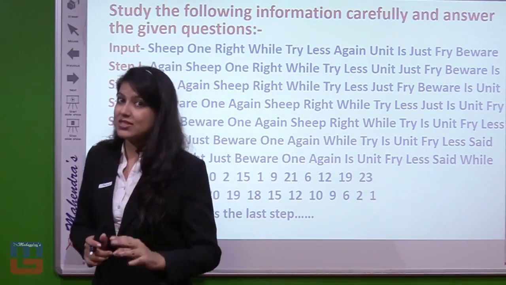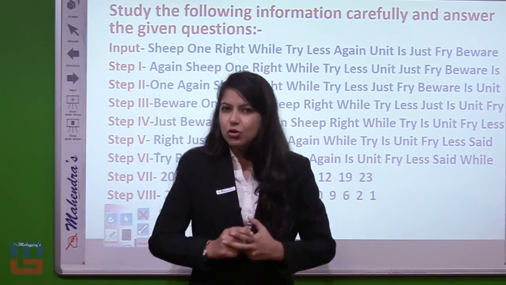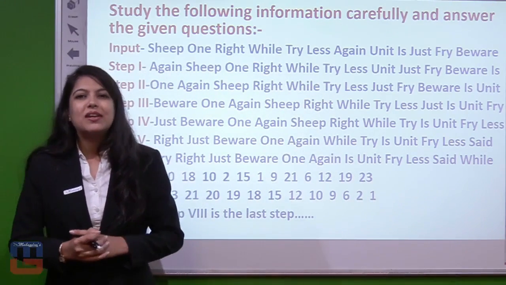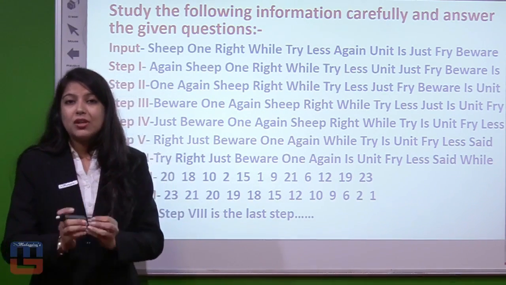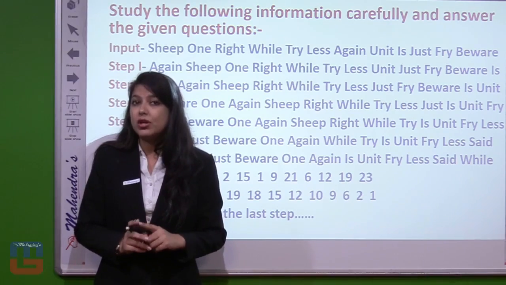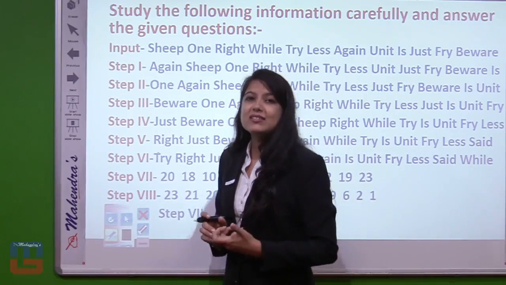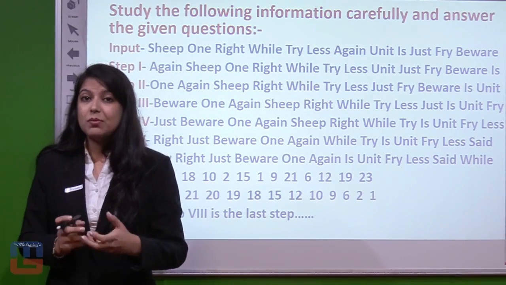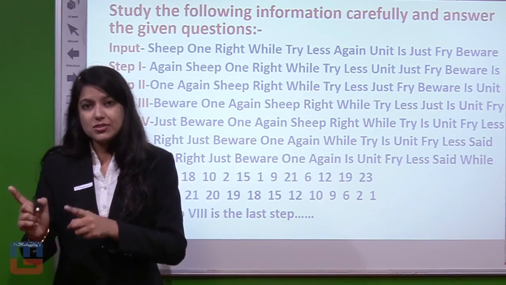Vowels and consonants are mixed, and this is the complicated part, because you will be thinking what to do, how to attempt, how to solve, as this question is in a very tricky form. But it is very easy, as you will get all the points if after viewing the input, you directly jump to the last step. The process to study the whole input is to study the input, then the last step, then step number 1. By taking the last step you get the pattern of arrangement, ascending or descending, and then by taking step number 1 you get the movement pattern, that is, whether the movement is left to right or right to left.